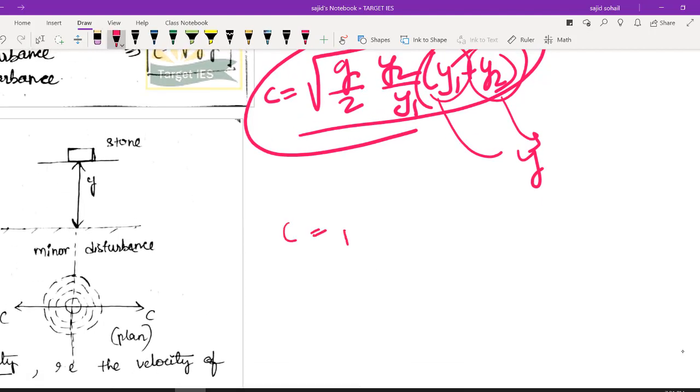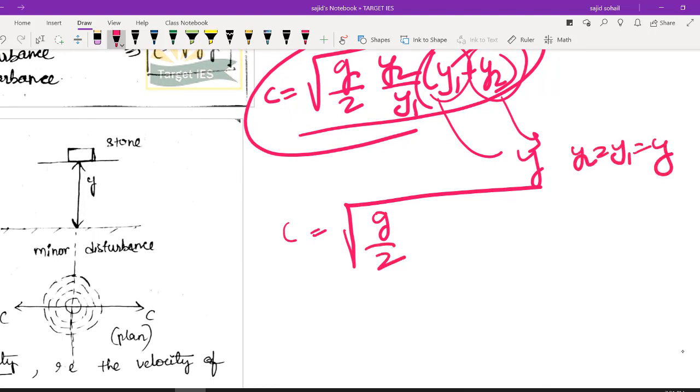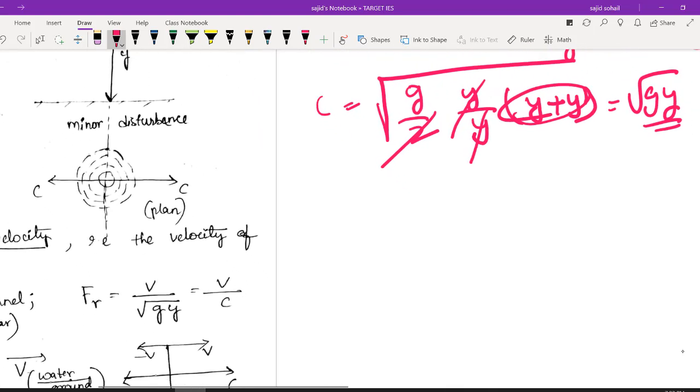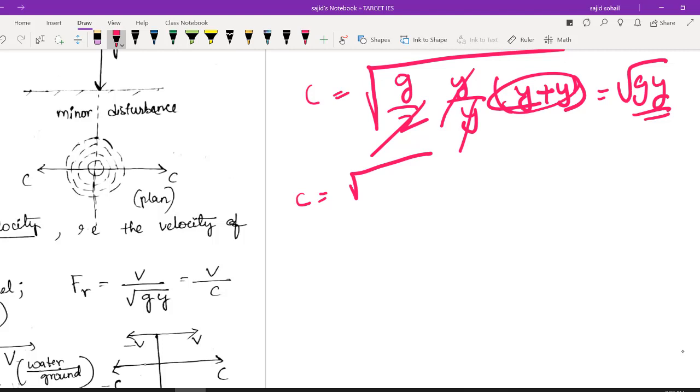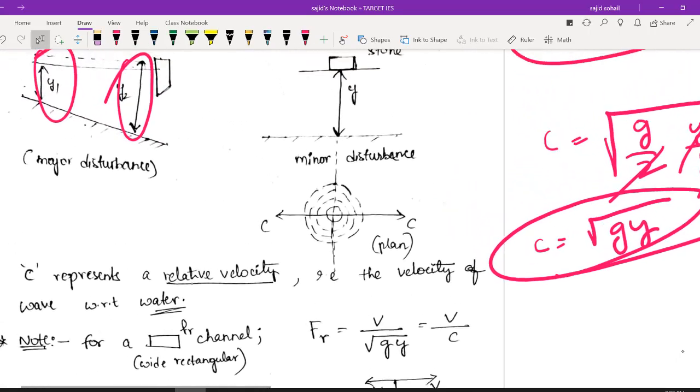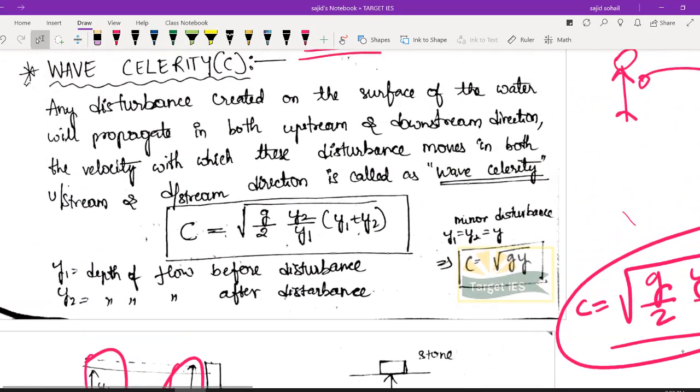Now let us check what is happening if the disturbance is minor. G by 2, let us take y2 equal to y1 equal to y. In this case I am getting y by y into (y plus y). So this is 2y, the 2 and 2 cancel, and I will be getting root of gy as my answer. So for any minor disturbance, what is my c value? It is under root gy. End of story. I hope you got it. Did you understand the concept? Is it clear? So this is the entire concept of wave celerity.